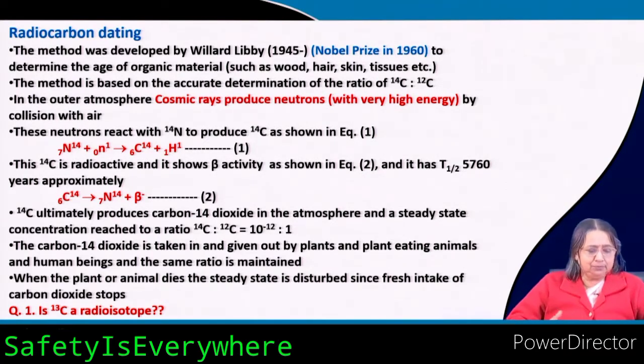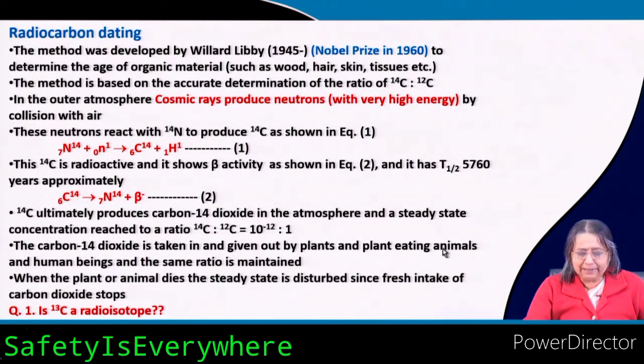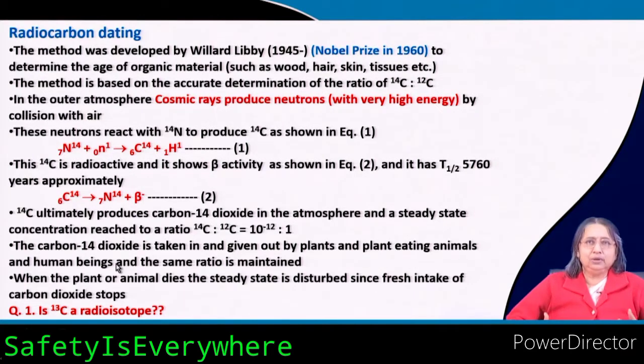So it is both taking in this C14 carbon dioxide and C12 carbon dioxide, and giving out also C14 carbon dioxide and C12 carbon dioxide. Now the plant eating animals and human beings, any animal also, they are eating plants. So there also this ratio is maintained.